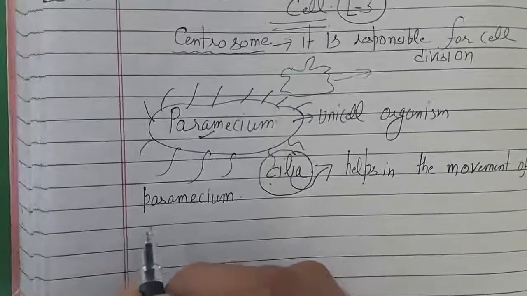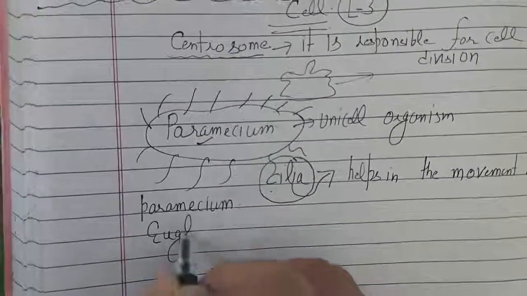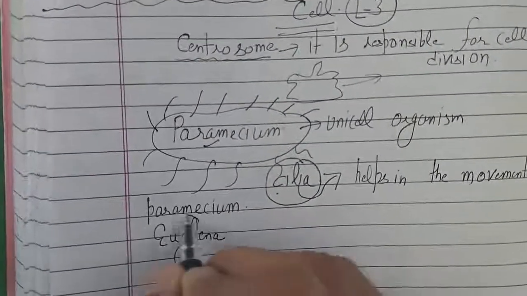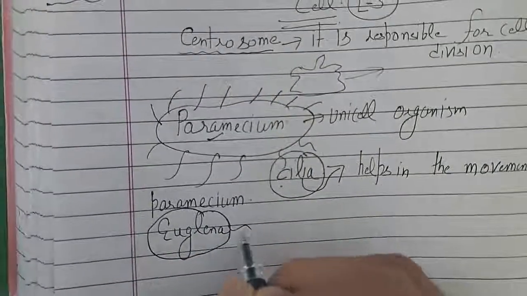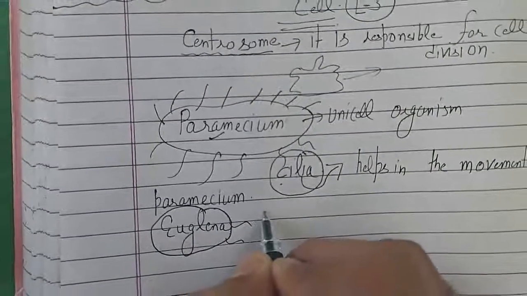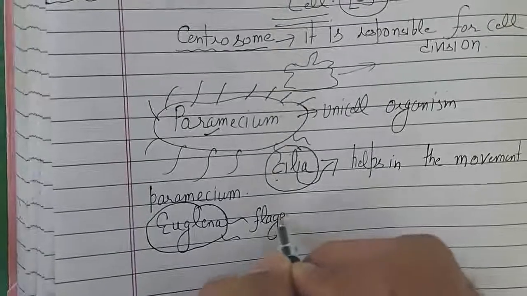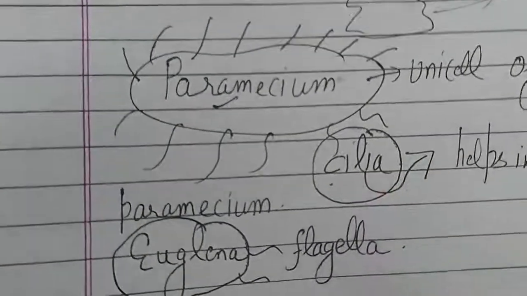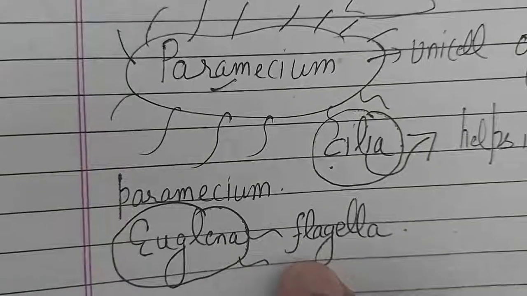Likewise, there is an organism whose name is Euglena, and on the body of Euglena the same hair-like structures are present, and those are known as flagella. So they can ask me what type of structures are present on the outer body of paramecium, that is cilia, and what type are present on Euglena, that is flagella.